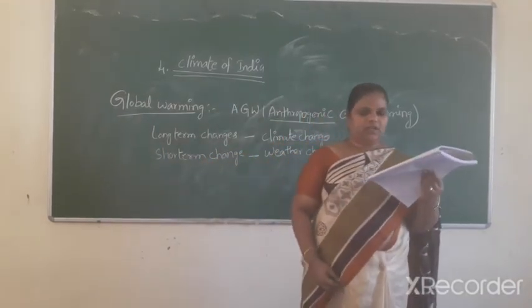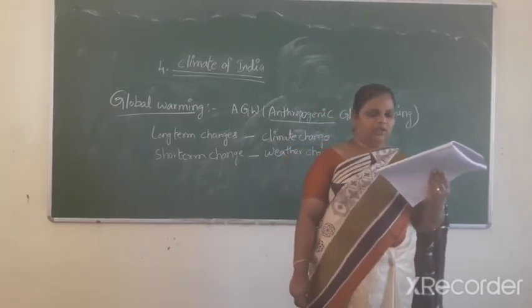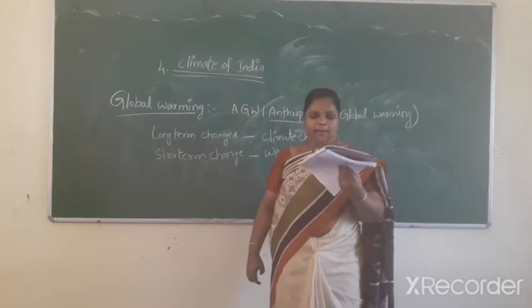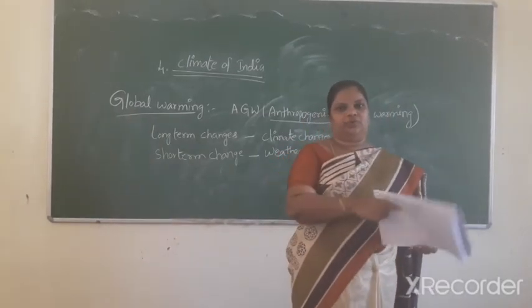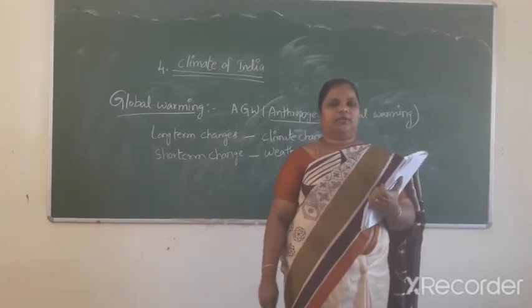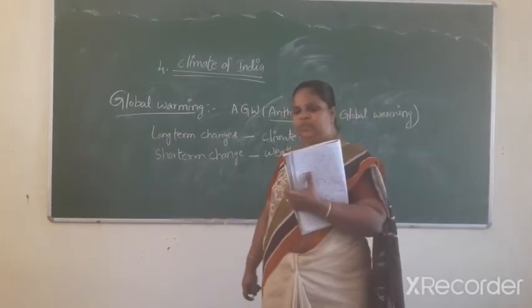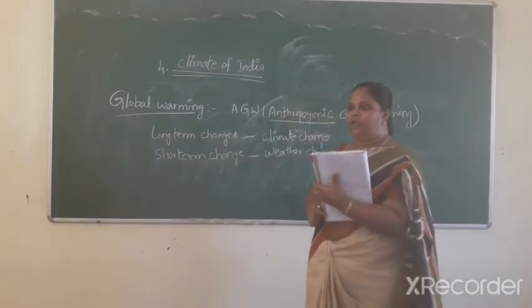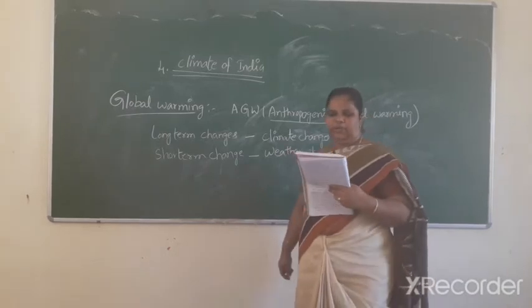The international organization called IPCC, Intergovernmental Panel on Climate Change, was formed to address this issue. It held a meeting in 2013 in Warsaw, the capital of Poland. They also failed to achieve any agreement.